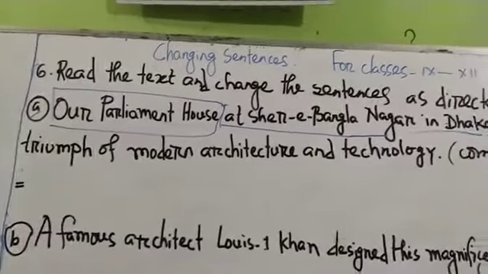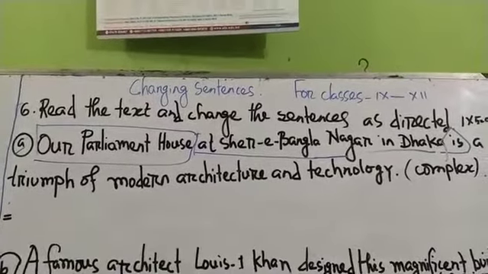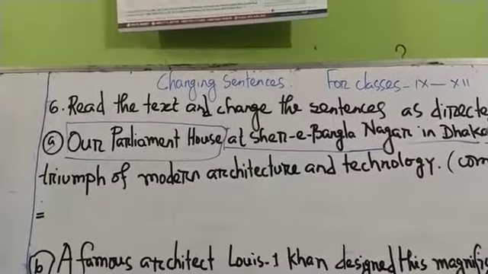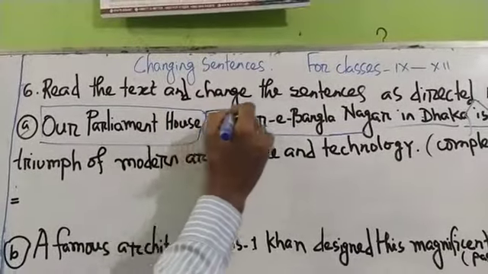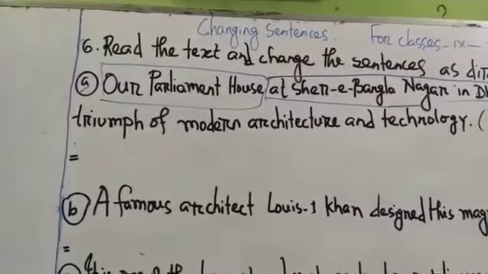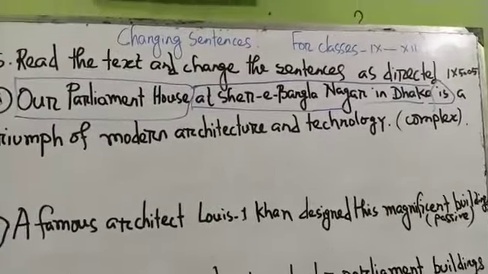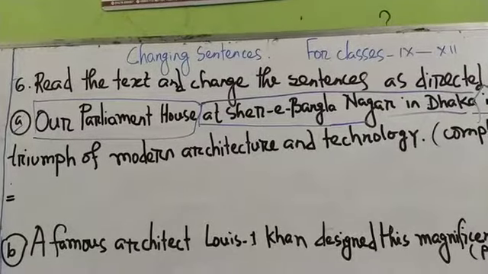You know that all WH words are the symbols of a complex sentence, and in this case you have to take this part, at Sher-e-Bangla Nagar, and then you have to use here a WH word.